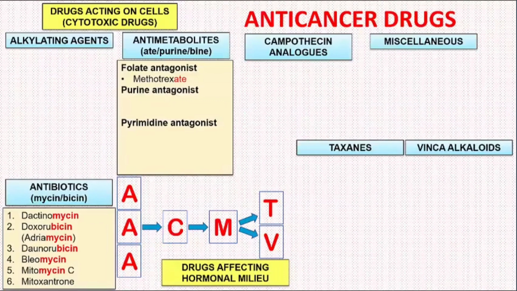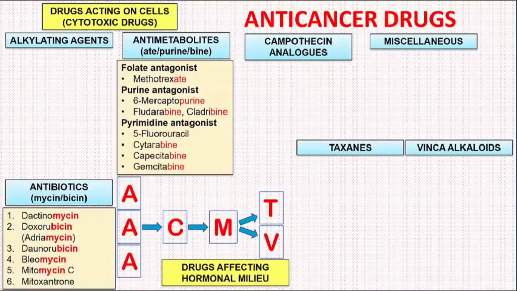In purine antagonist, we have 6-mercaptopurine, fludarabine, and cladribine. Purine and 6-mercaptopurine sound similar, easy to remember. In pyrimidine antagonist, we have 5-fluorouracil, cytarabine, capecitabine, gemcitabine. So we see that the drugs ending with BINE, bine, all fall in this group.